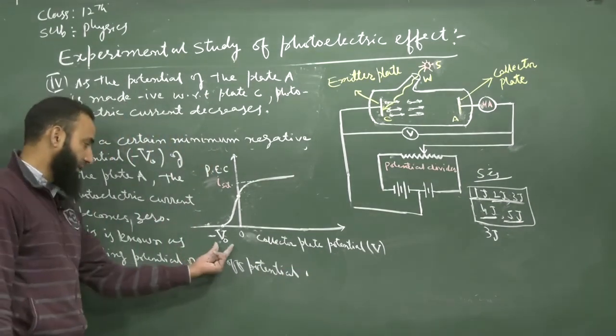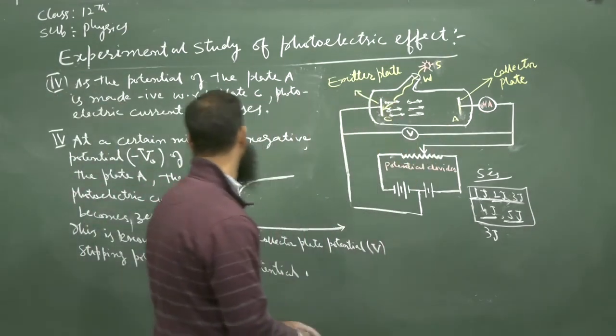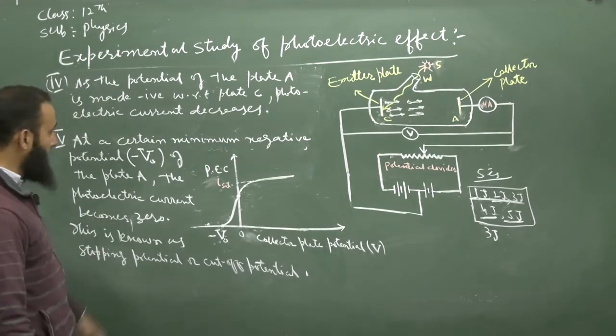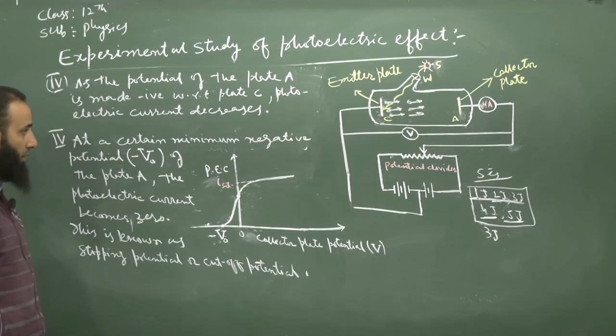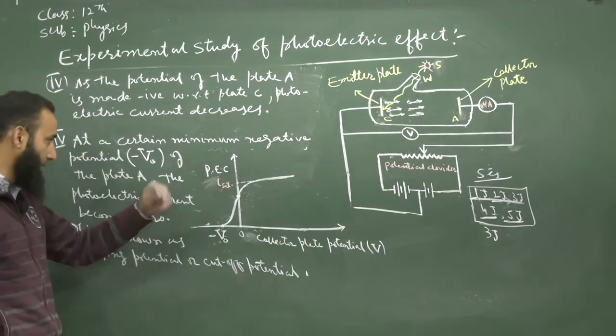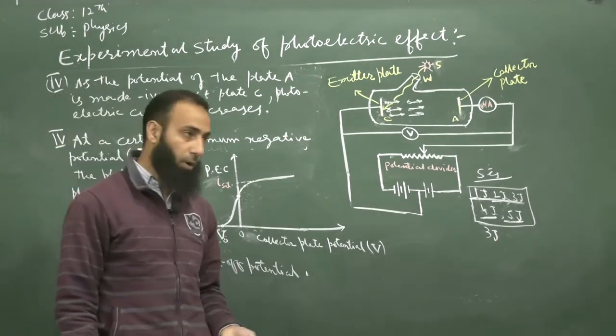Its magnitude is denoted by V naught. These were the main pointers of observation from this graph, which we have found experimentally.